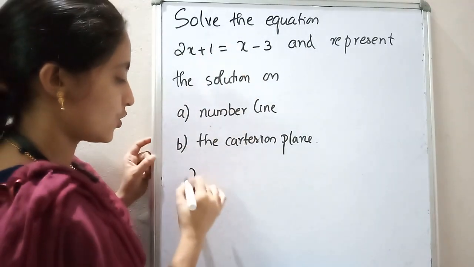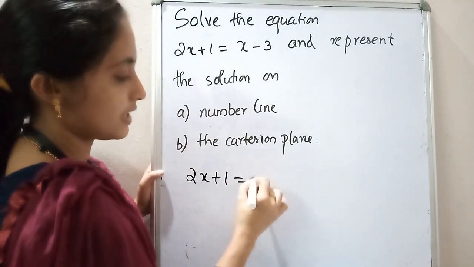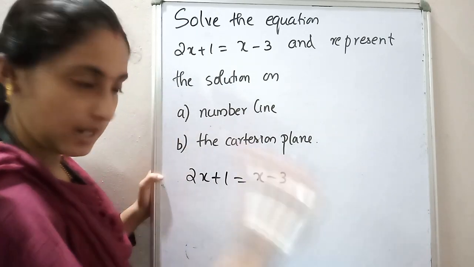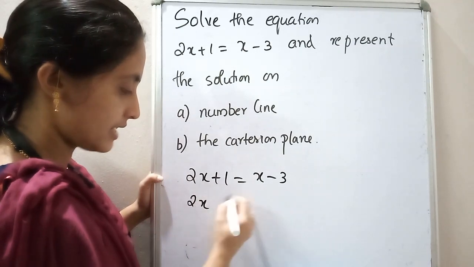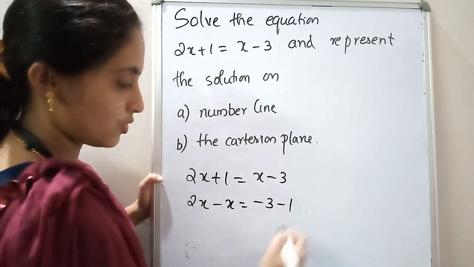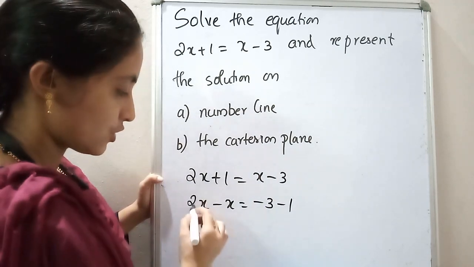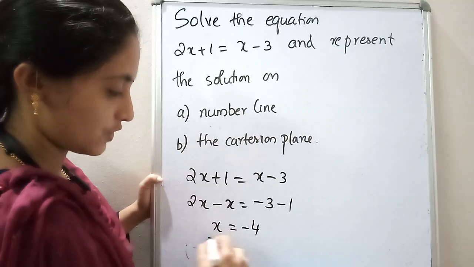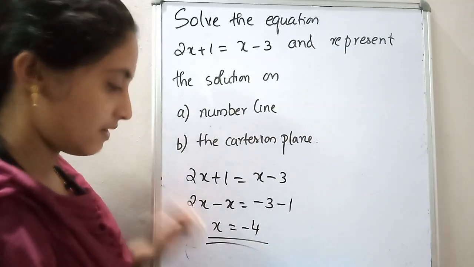So 2x plus 1 is equal to x minus 3. Moving x here, variables on one side and numbers on the other side, we write 2x minus x is equal to minus 3 minus 1, moving 1 to this side it becomes minus 1. So 2x minus x is x. X is equal to minus 4. Okay, this is our solution.